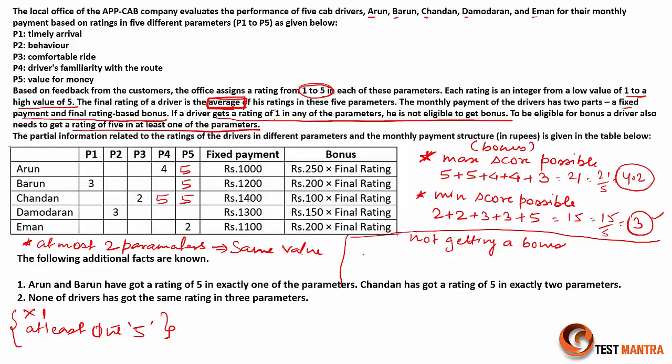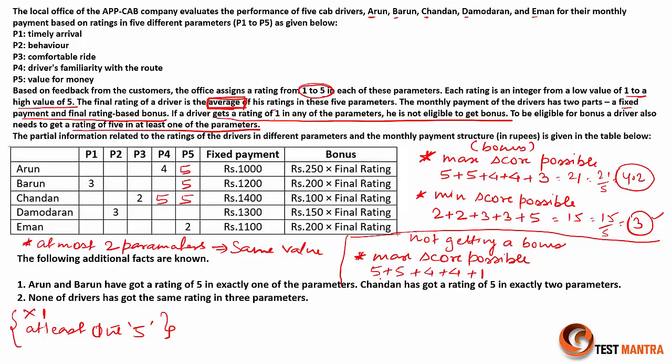So first, let's take the maximum score possible and a person is not getting a bonus. So maximum score, that means I'll consider he got 2 5s, then 2 4s, and he got a 1. If he gets a 1, that means he is not eligible to get a bonus.